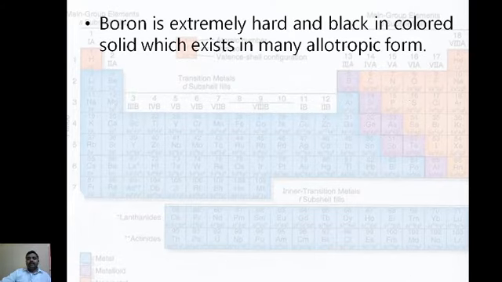Boron is an extremely hard, black colored solid, which exists in many allotropic forms. This sentence is very important. This question is asked in examinations: the color of boron and its properties.